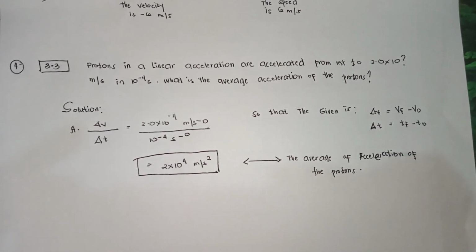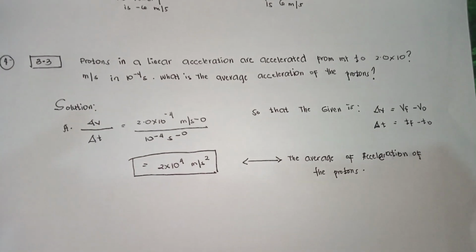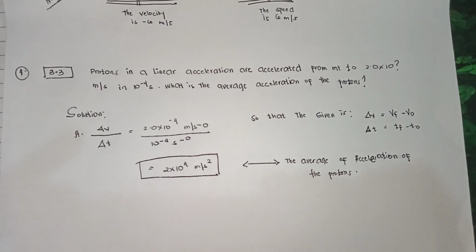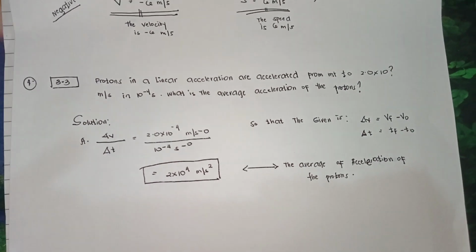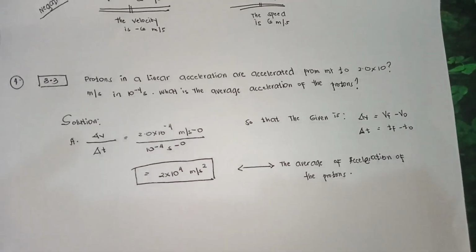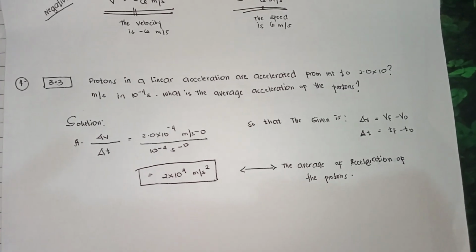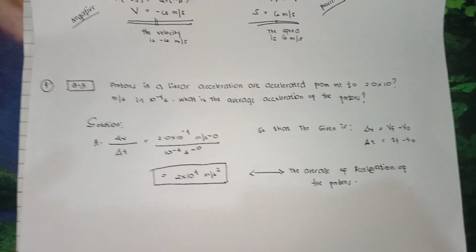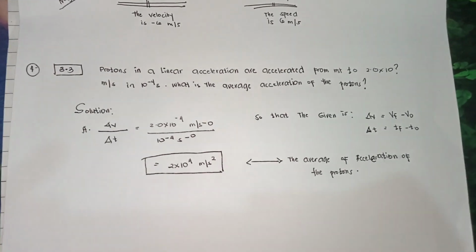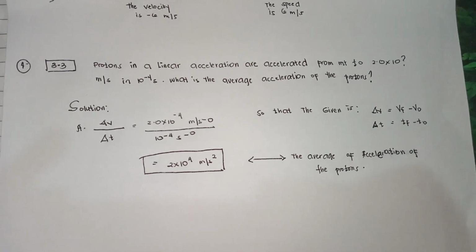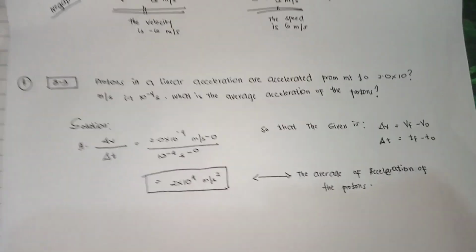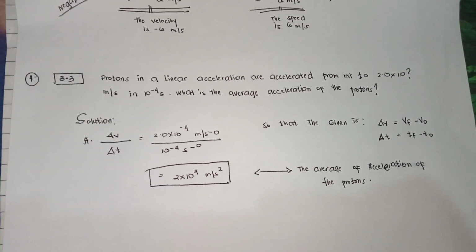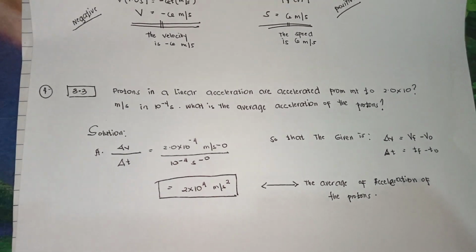So the given is change in velocity over change in time. The change in velocity is velocity sub f minus velocity sub 0, and the change in time is time sub f minus time sub 0. So we have the final answer for the last question: 2 times 10 to the power of 11 meters per second squared, the average acceleration of the protons.